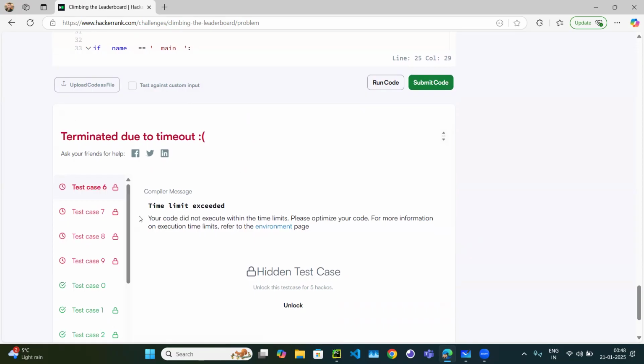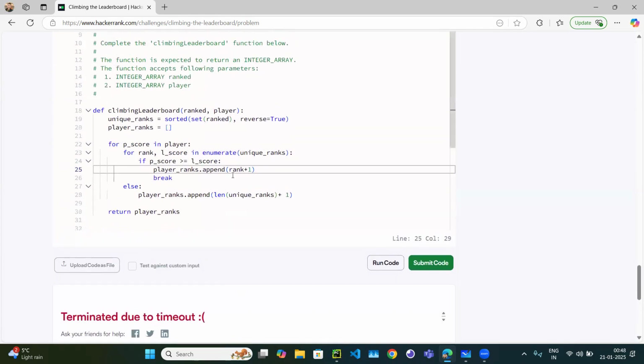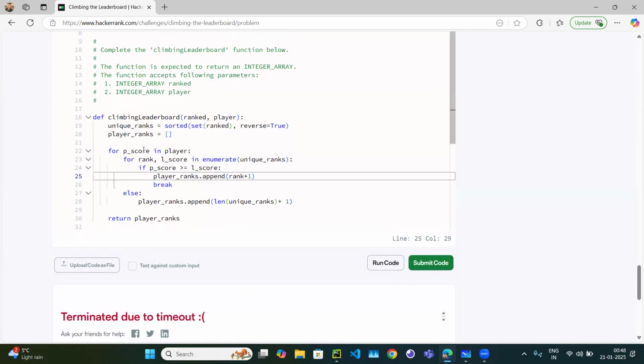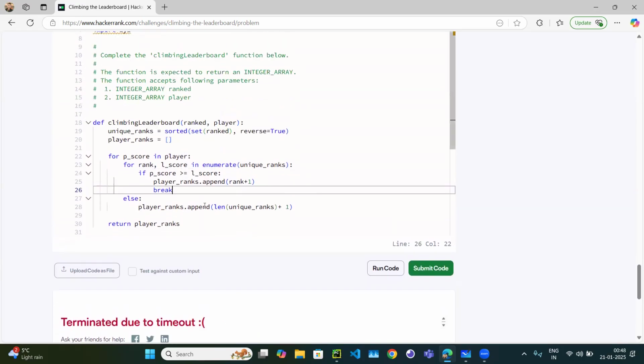Right? Okay, got it. Because we are running two nested for loops, it is m cross n. So m players and n ranks, m cross n. So definitely, if there is a very large input, they are going to fail.